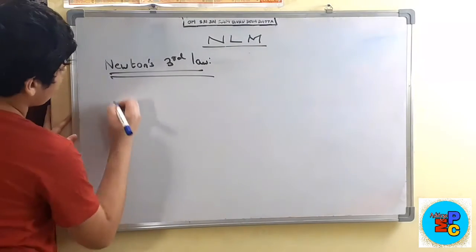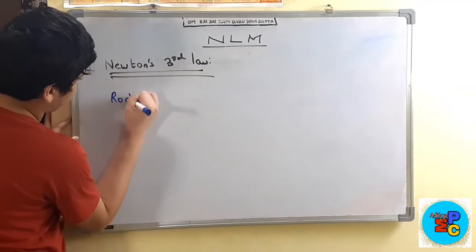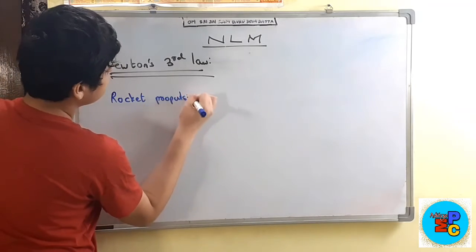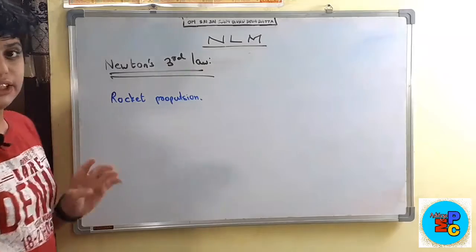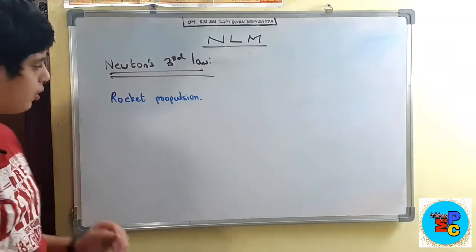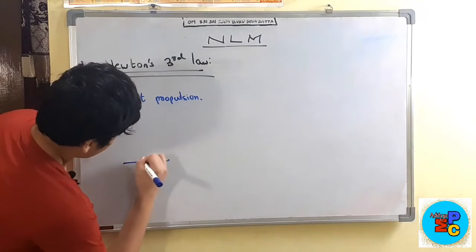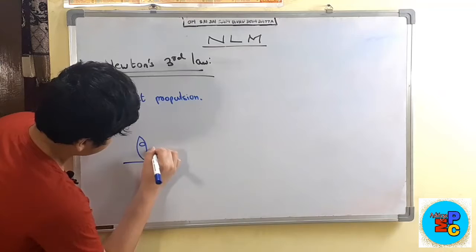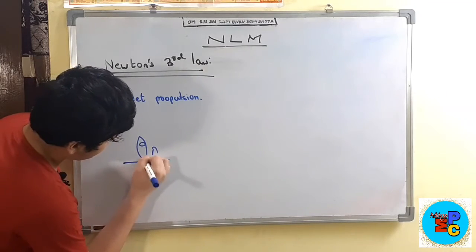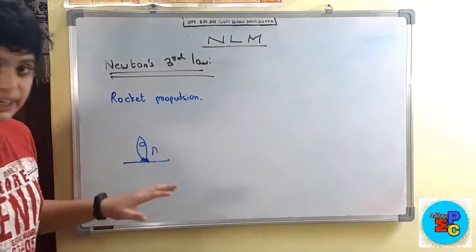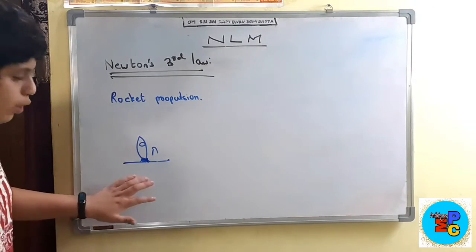So for example, rocket propulsion is the best example. Rockets use the mechanism of Newton's third law to take off. When a rocket takes off, it releases energy and force in the form of heat, and it exerts some force F on the ground.